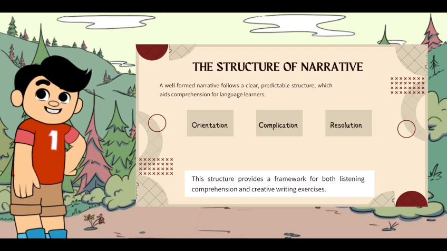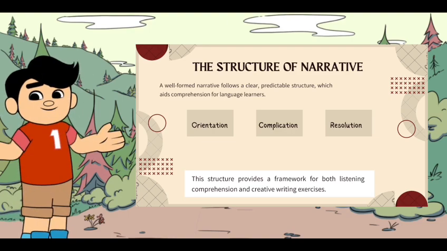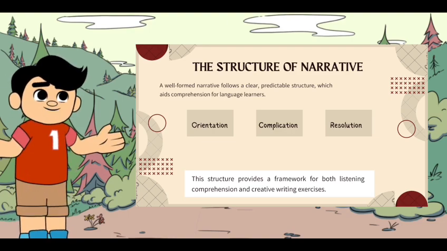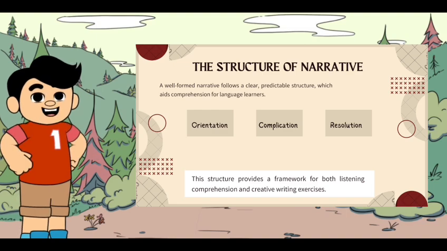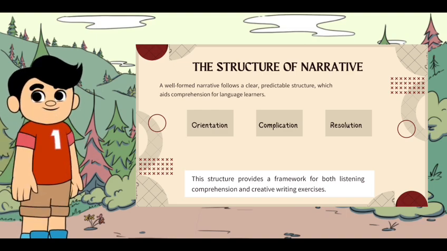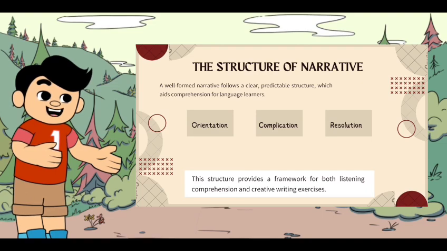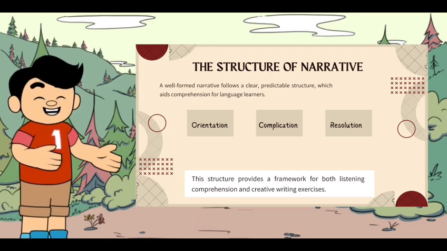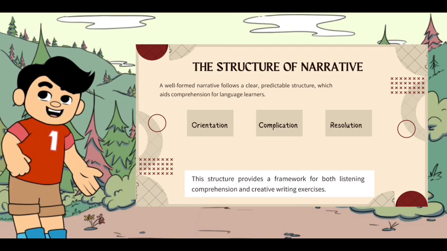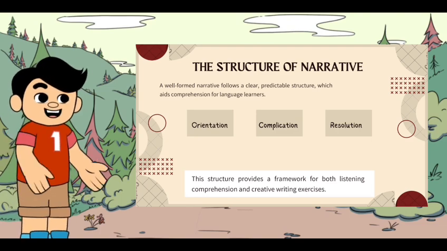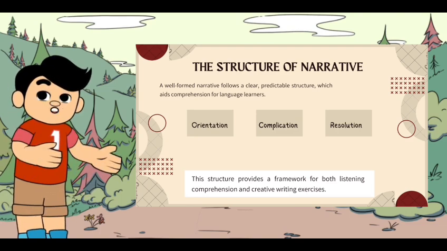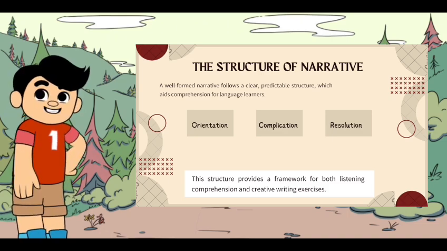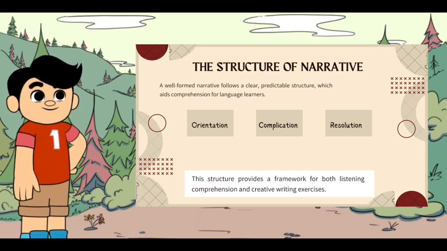A well-formed narrative follows a clear, predictable structure which aids comprehension for language learners. It contains orientation, which is setting the scene, complication, or the problem, and resolution, or how the problem is solved. The structure provides a framework for both listening comprehension and creative writing exercises.